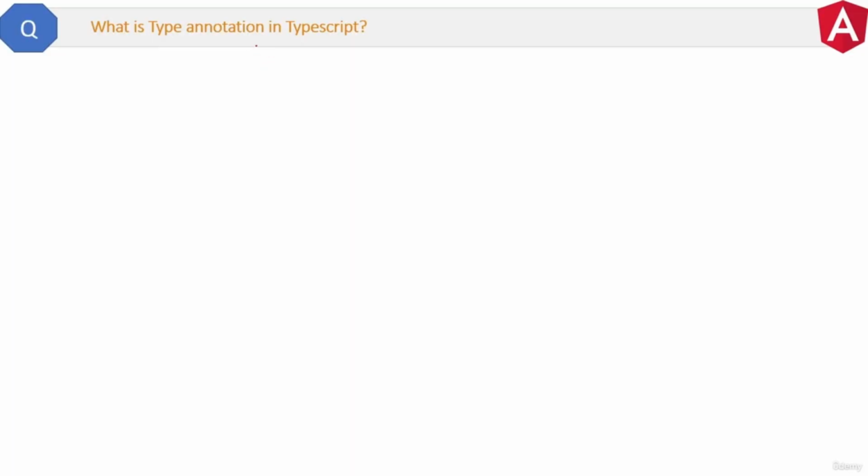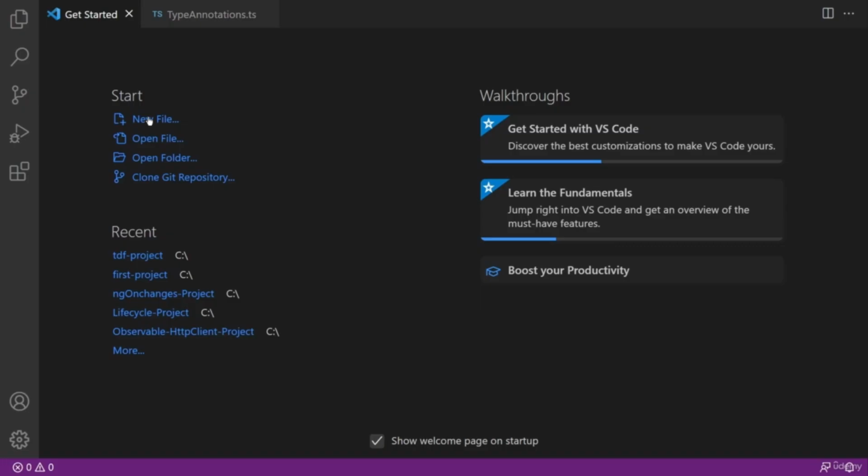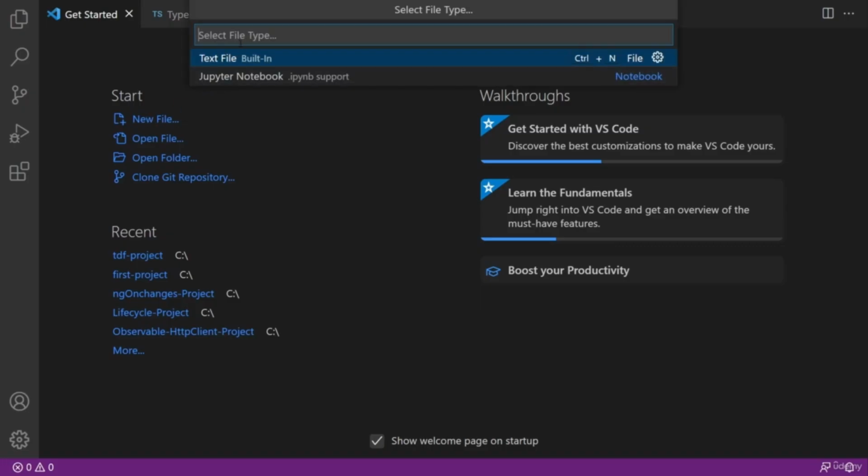Here is a quick and short question. What is type annotation in TypeScript? Let me show you in the code. Here is my blank VS Code. Now here I will create a new file and will name it typeannotation.ts and press enter.